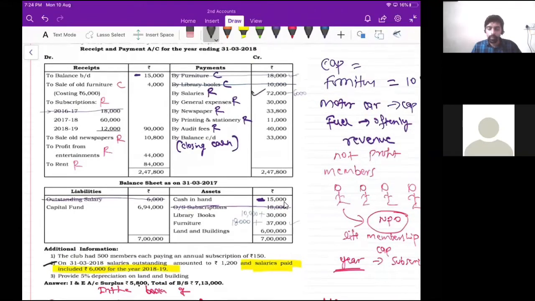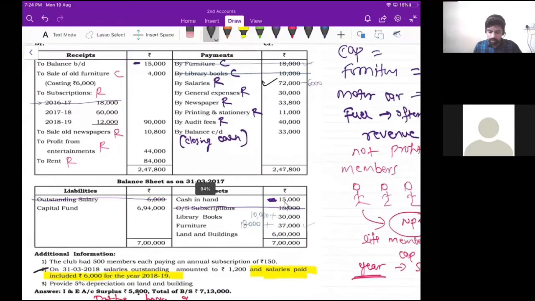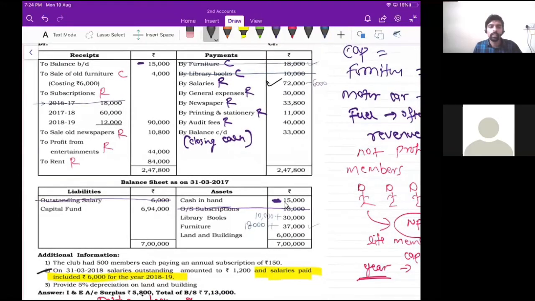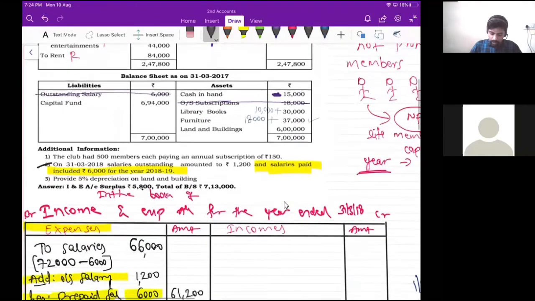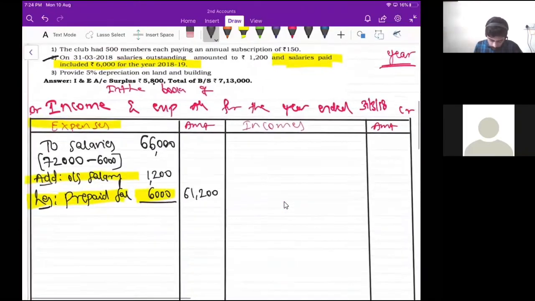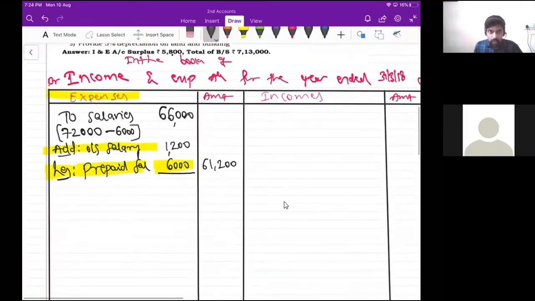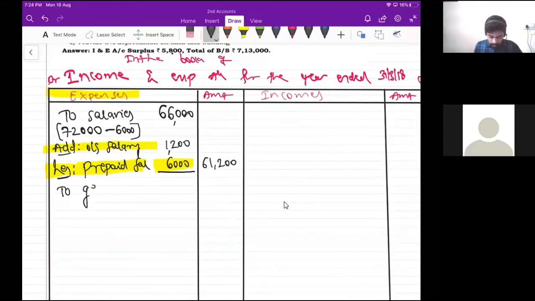Then which is the next item? General expenses. General expenses is 30,000. Is there any adjustment for general expenses? Just look at the adjustments, guys. No, right? So I'll write on the expenditure side, to general expenses.